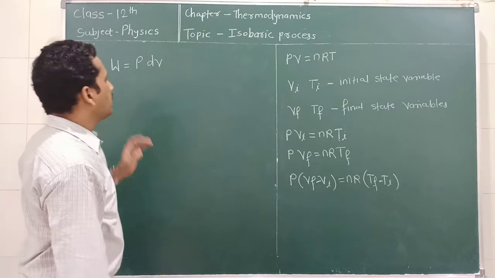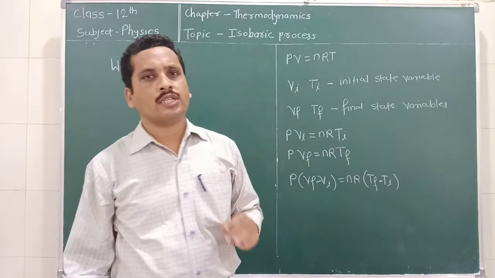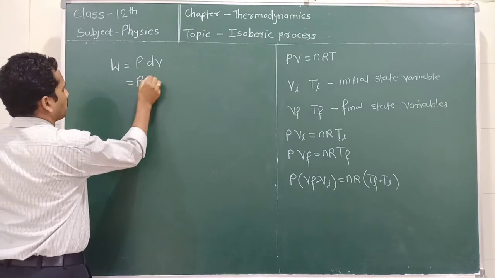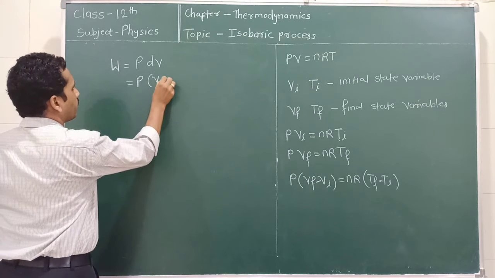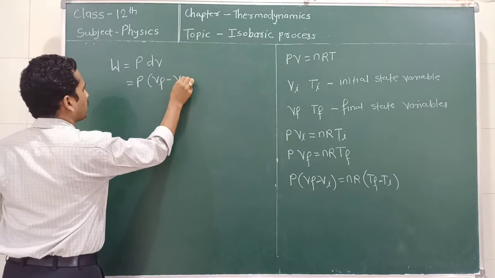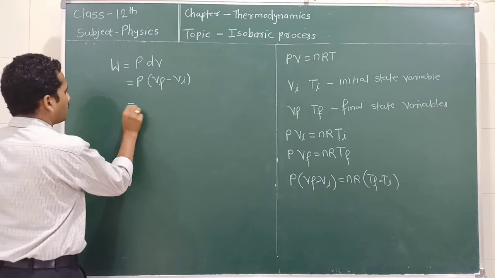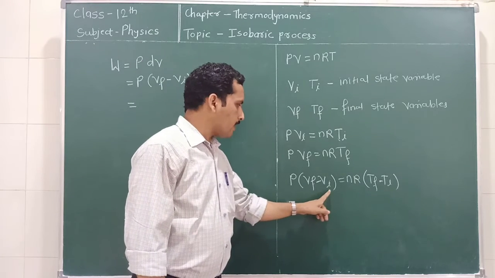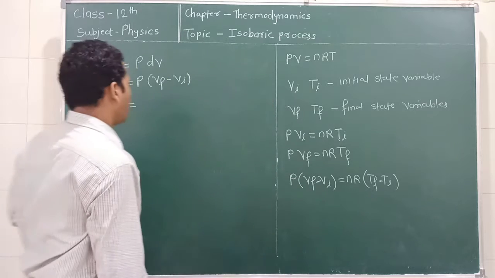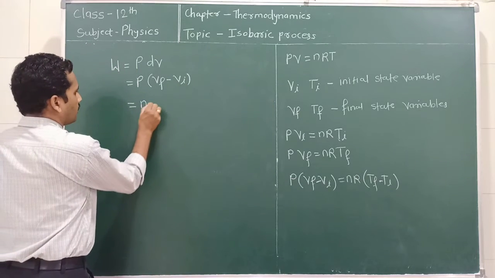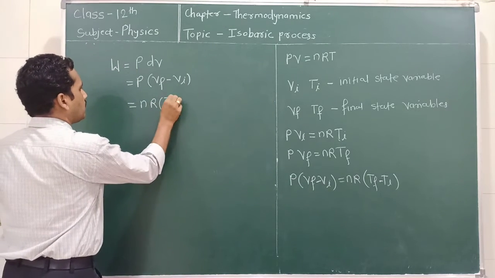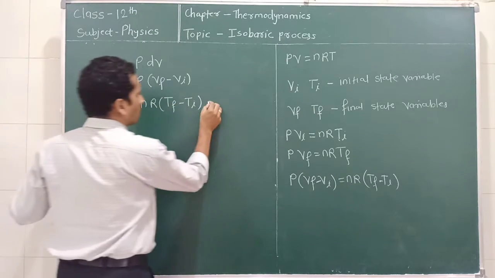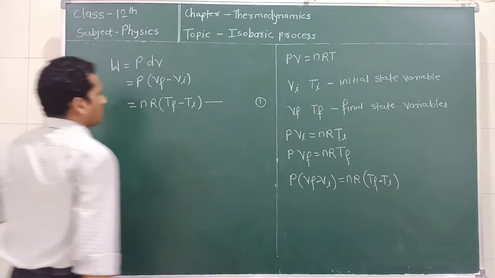What is dV? dV is nothing but the change in the volume, which is Vf minus Vi. We derived that P into (Vf minus Vi) is equal to this, so we can write nR(Tf minus Ti). So this is our equation number 1.